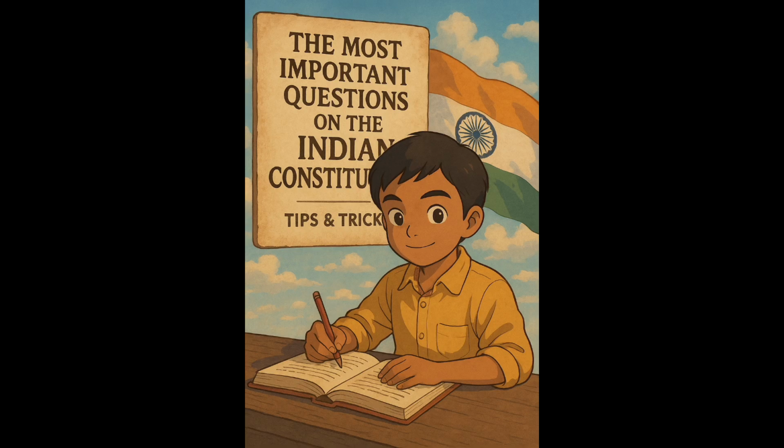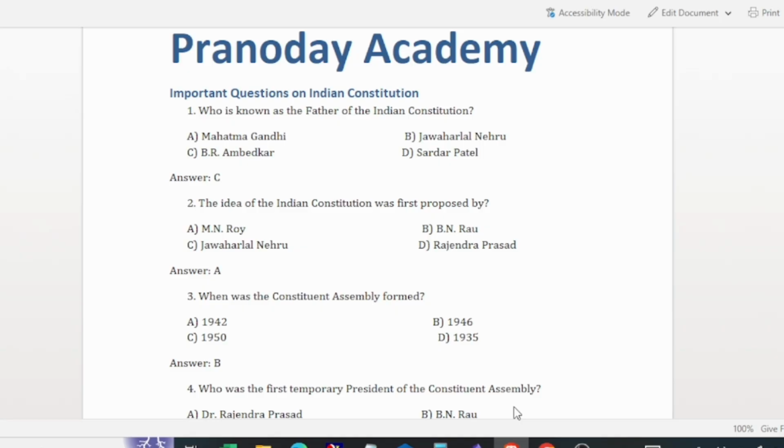So get your notebooks and pen ready and stay focused, because every concept you learn today takes you one step closer to your dream uniform. So let us start the most important questions on the Indian Constitution.